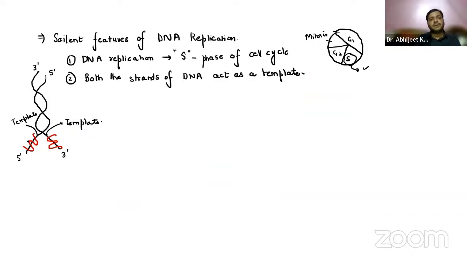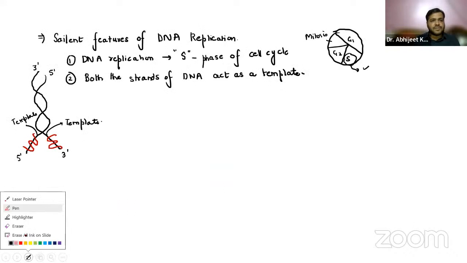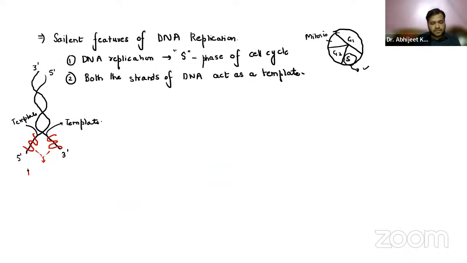From this, we can make a new strand of the DNA, which is highlighted in red color. So this red color is nothing but the new strand which is formed in the daughter DNA.